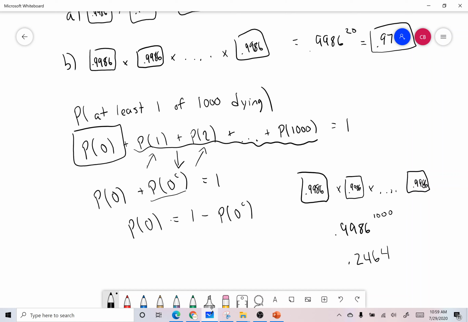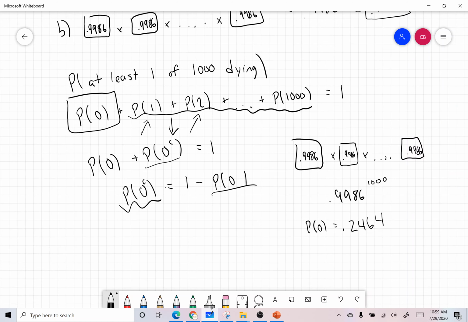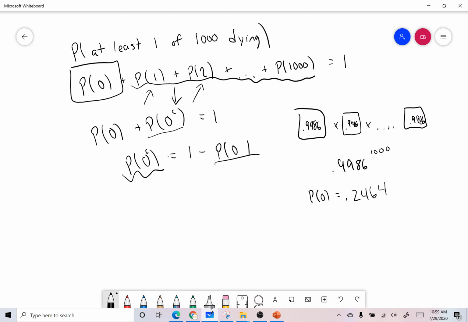So if we want to know the probability of at least one dying, oh, I guess I did that backwards. Here, this should be the opposite. This should be here, and this one should be that. Right, because we want to figure out this. We determined what this was. So this is P of 0 people dying. Sorry about that. I messed that up. Just correct it on your notes if you're taking notes. I just subtracted the wrong thing. We should have subtracted this one.